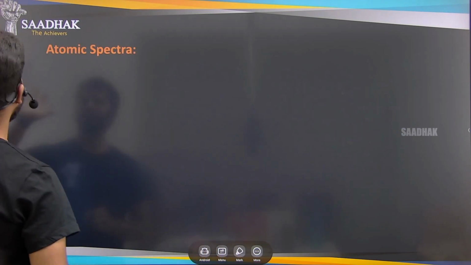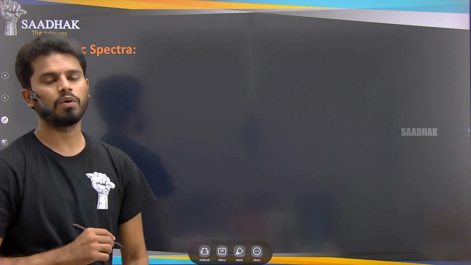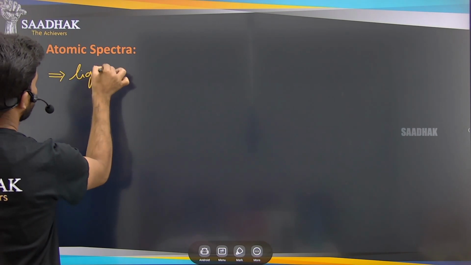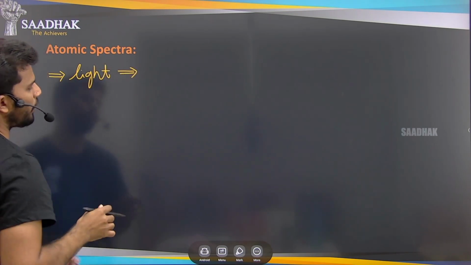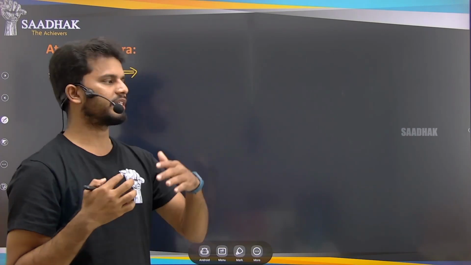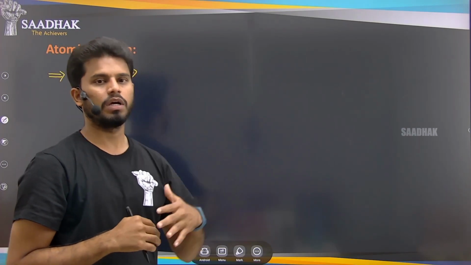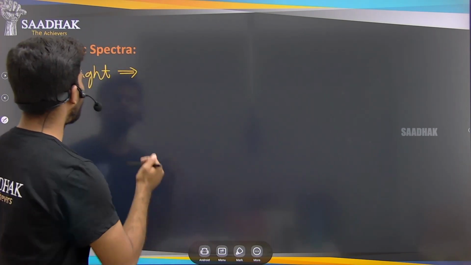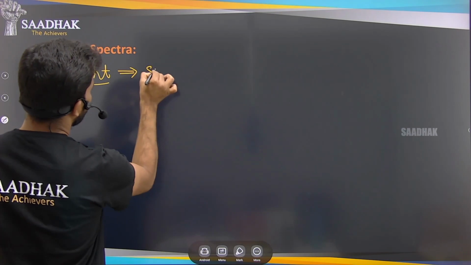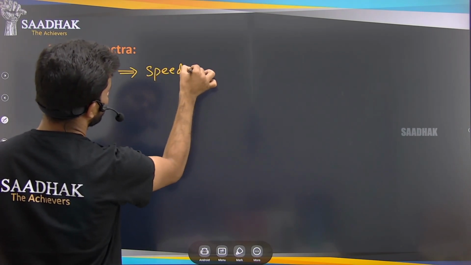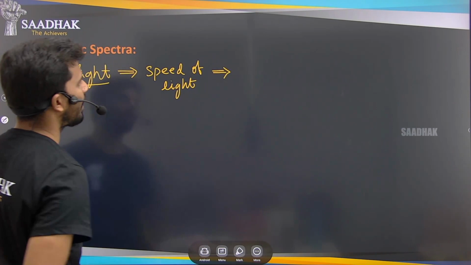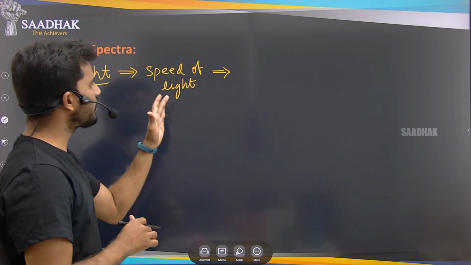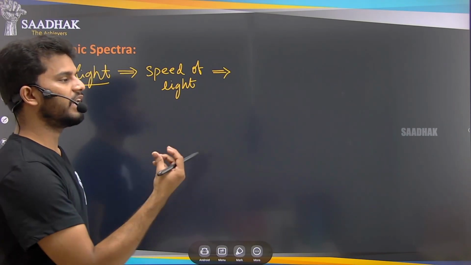Coming to the atomic spectra, what is this atomic spectra? Before that, when light is traveling in some medium, like air, water, or any solid, or any glass also, what happens is the speed of this light will change depending on the nature of the medium.